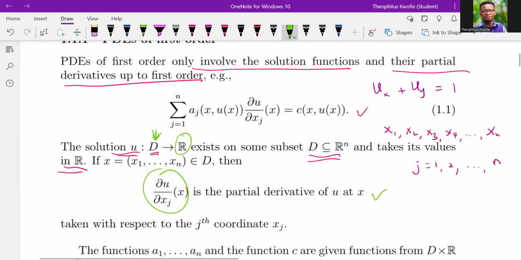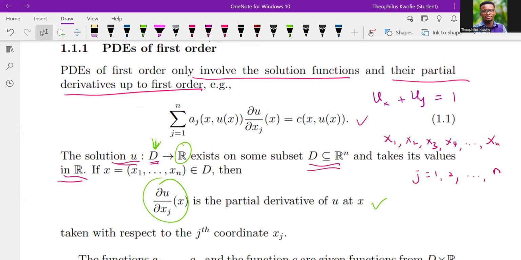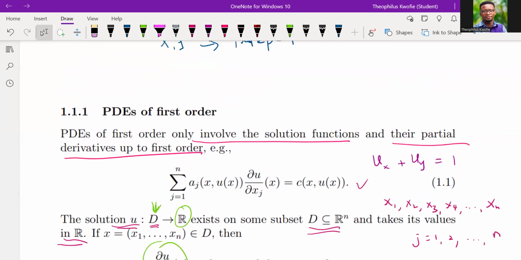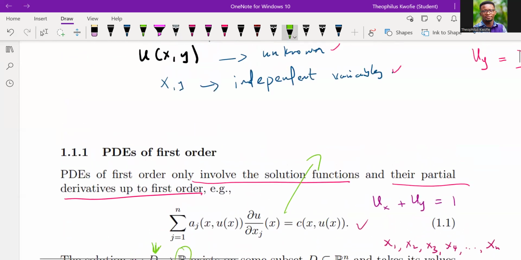Very good. So let's take note of that. Let me elaborate on this a bit so that everybody would appreciate it. As I mentioned, the j's are summing from 1 up to n.